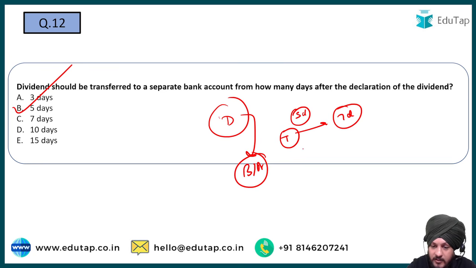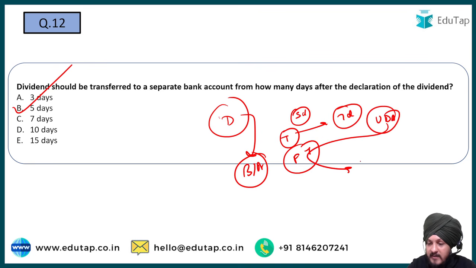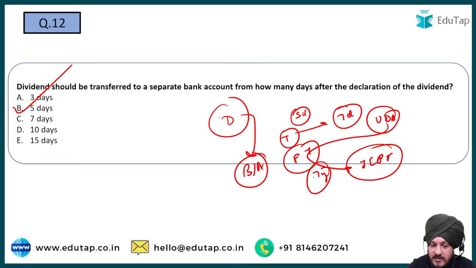And apart from that, you must read about the final transfer also, because the final transfer happens when the money stays in the unpaid dividend account, then the final transfer has to be done as a part of IEPF. So within how many years is it transferred to IEPF? It is 7 years. If the money stays in the unpaid dividend account for 7 years, then after 7 years it is going to get transferred to IEPF.